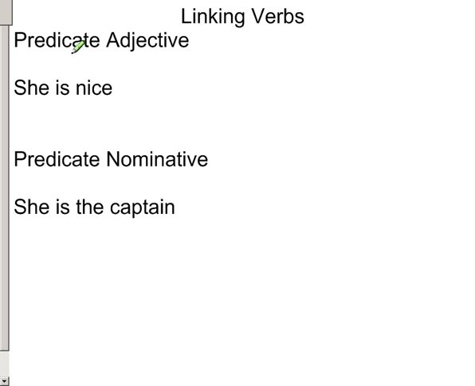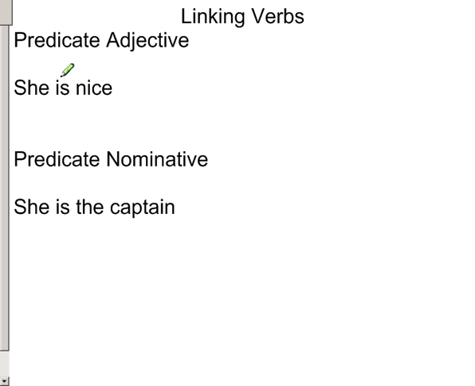The first thing linking verbs do is they link together something in the subject with an adjective or descriptor in the predicate, and I'm going to go over adjectives in another podcast down the road. But anyway, let's look at this example here. We have, she is nice.